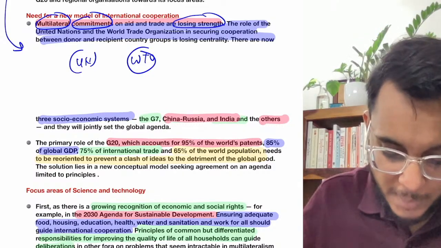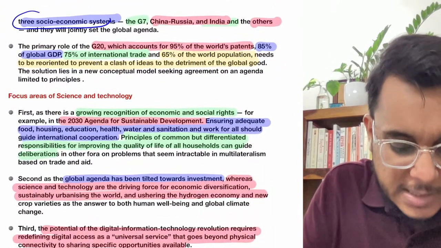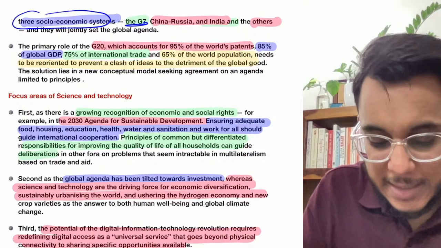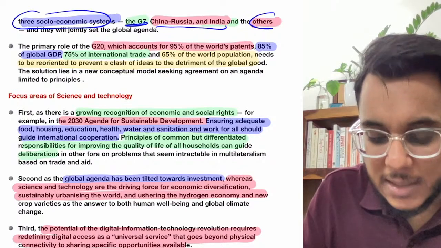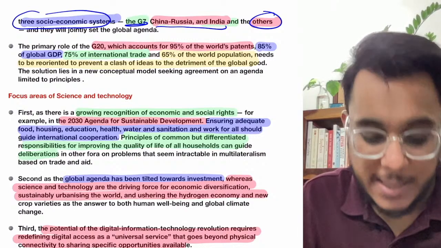developing countries particularly. Now in the world, there are three socio-economic systems. The G7 is there. Then China, Russia and India, and the other countries are there. So they are the three big organizations, big socio-economic blocs that exist.